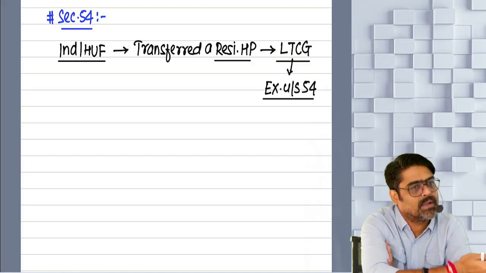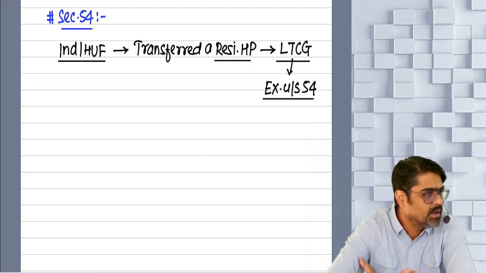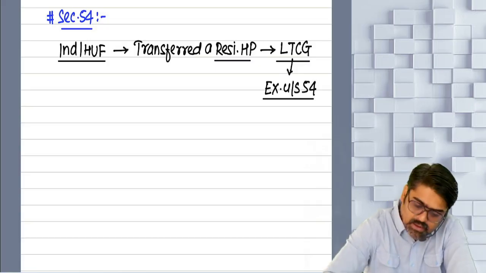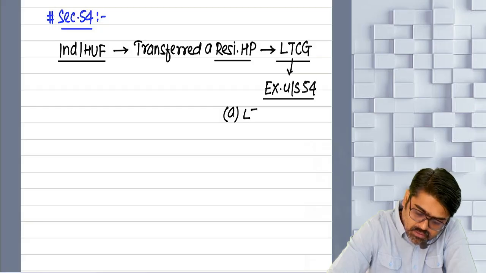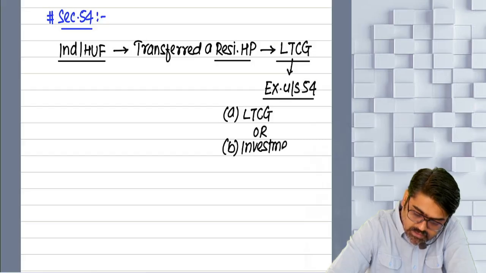So that much capital gain will be exempt and the balance will be taxable. So how much exemption are you going to get? Either the amount of your long-term capital gain, or the amount of investment. Investment means cost.